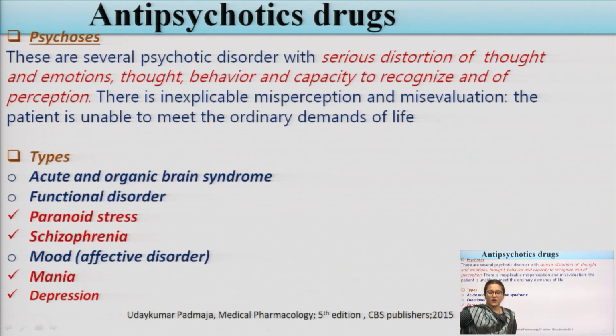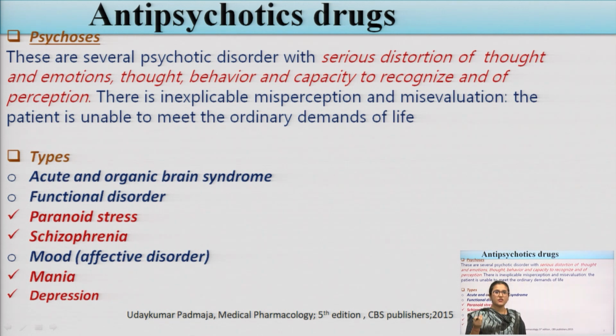First of all we have to study what psychosis is, and which disorders are included in psychosis. There are several psychotic disorders. It is mainly a serious distortion of thought or emotions, and also a distortion of behavior.